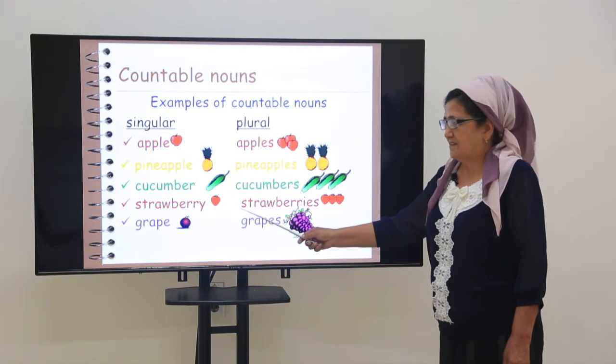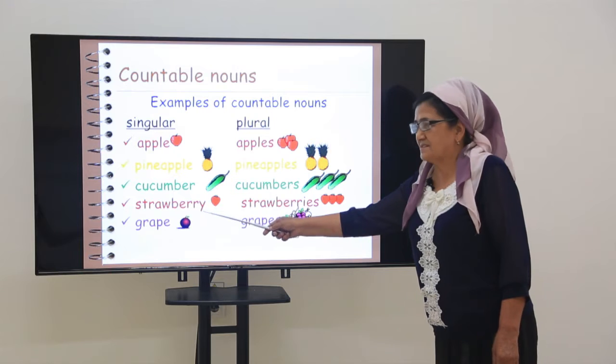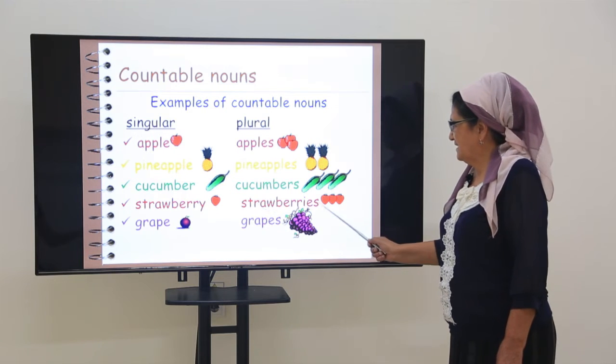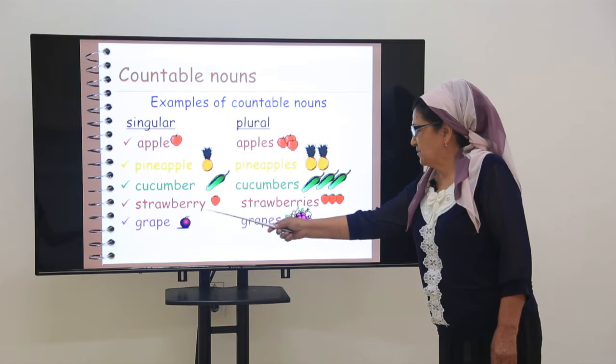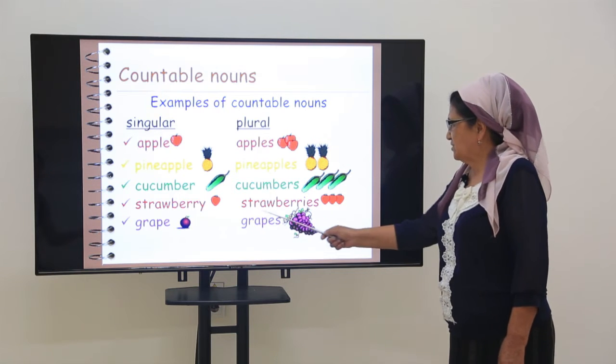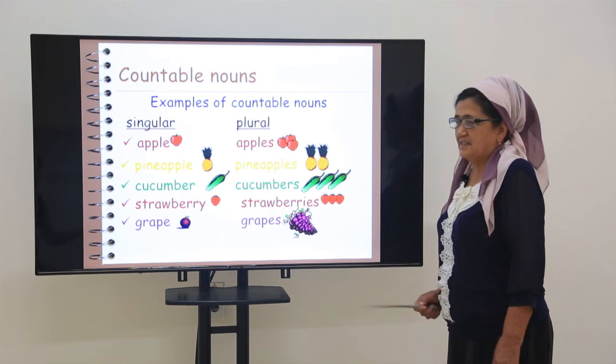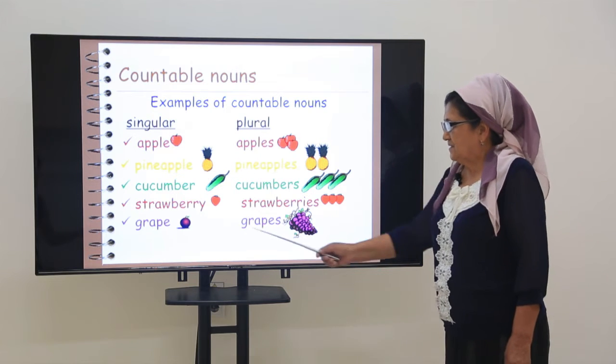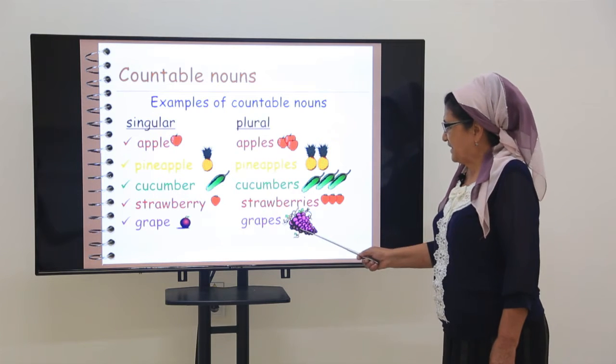Strawberry. Pay attention to the end of the word strawberry. We add es, and it changes the y to i. Strawberries. It is the plural form of countable nouns. Grape. Grapes.